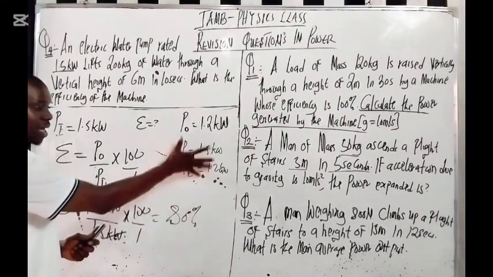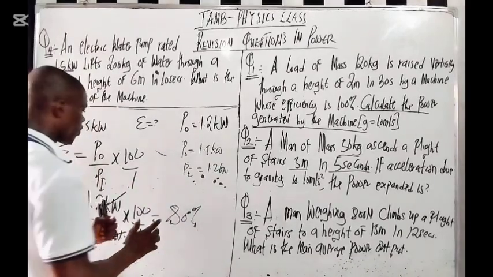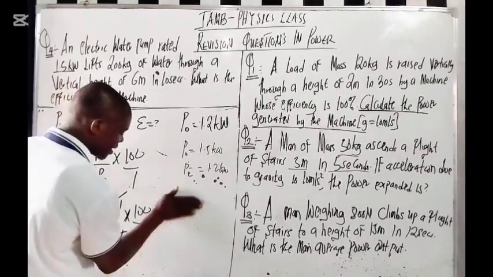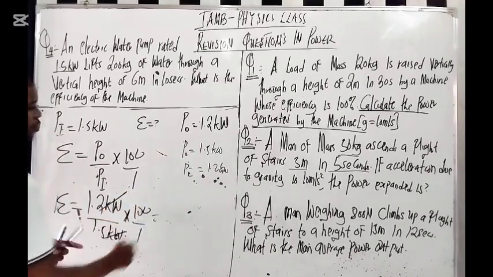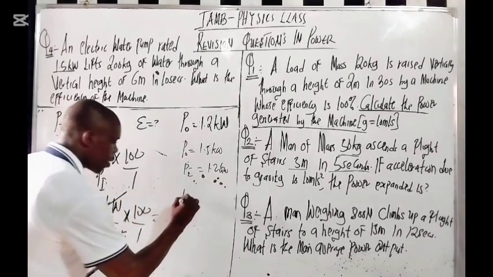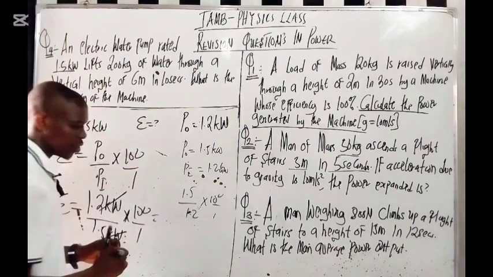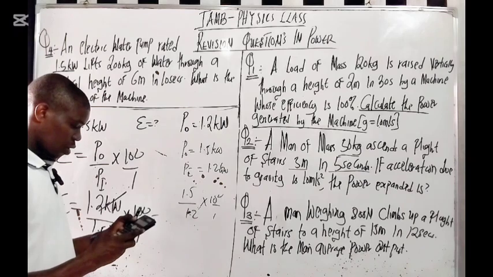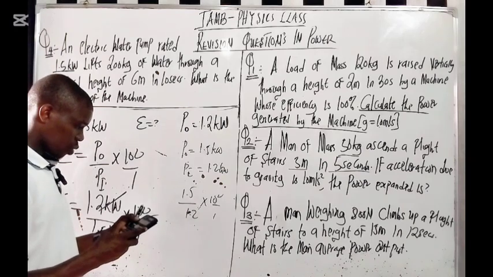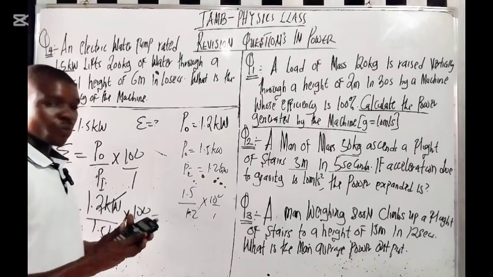This is the answer. But because most times you might make this mistake, what will happen here if you try and solve it like that? That's going to be 1.5 over 1.2 times 100, right? What are you going to get? You're going to get 1.5 times 100 divided by 1.2. Here we have 125.